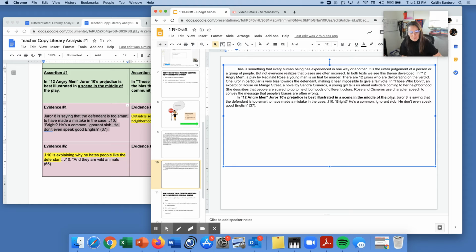All right, so I'm going to add some information. I'm just going to summarize in my head some of those thoughts. I'm going to write them here. So first I'm going to say where they are. So the jurors are in the deliberation room and they are discussing the evidence from the witnesses.